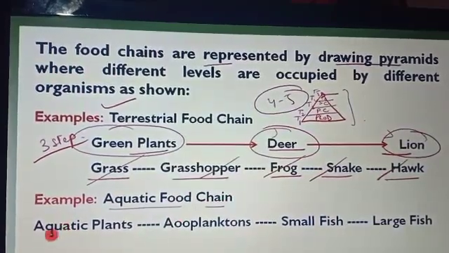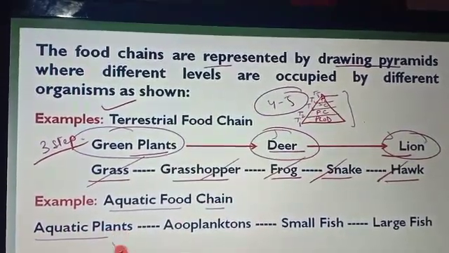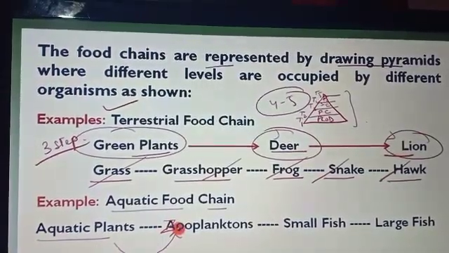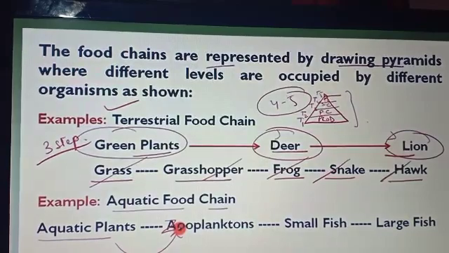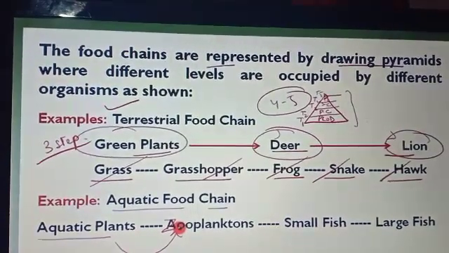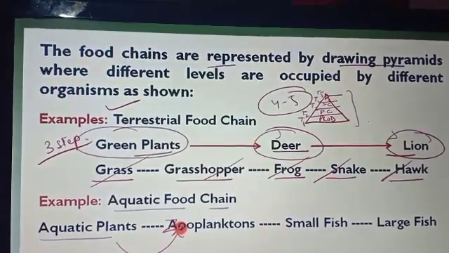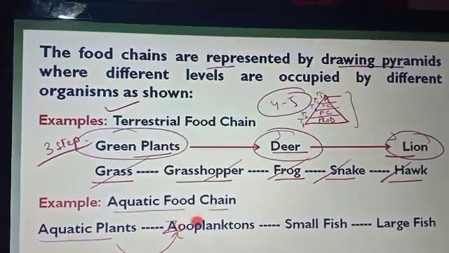For an example of the aquatic food chain, the aquatic plants are eaten by the zooplankton, and this zooplankton is eaten by the small fish, which is eaten by the large fish. So this is the example of the aquatic food chain.